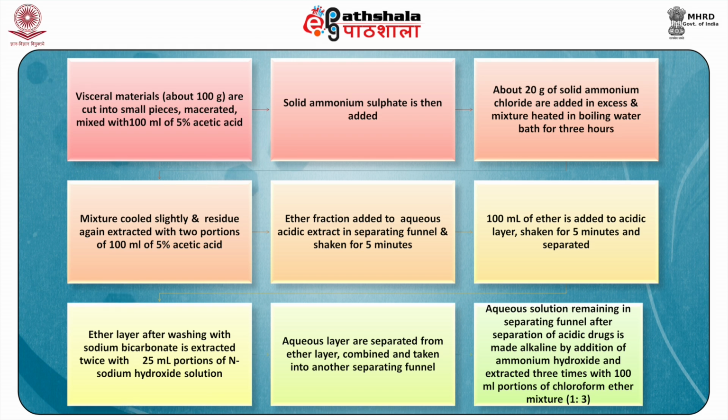The aqueous solution remaining in the separating funnel after separation of acidic drugs is then made alkaline by addition of ammonium hydroxide and extracted 3 times with 100 ml portions of chloroform ether mixture, that is 1:3 ratio, and the aqueous layer is retained for extraction of opium alkaloids. So, this is how this extraction is done, and further tests can be done on these.